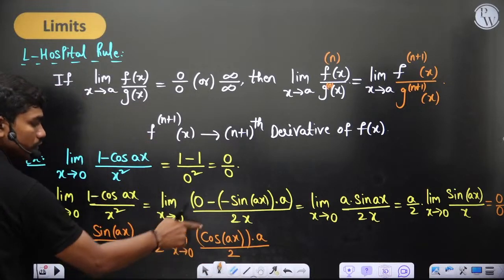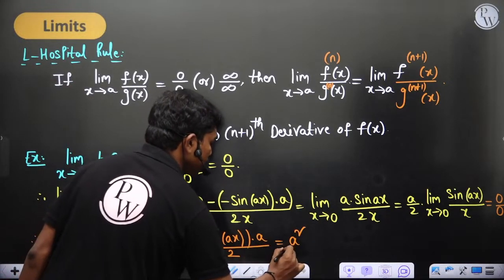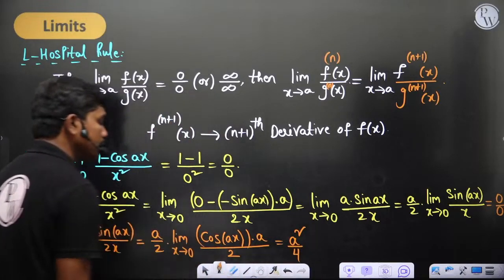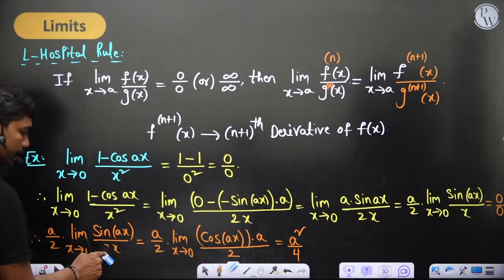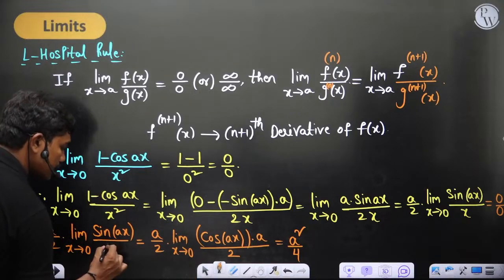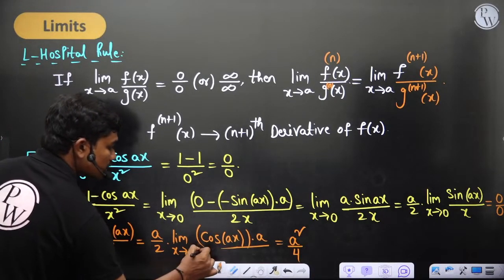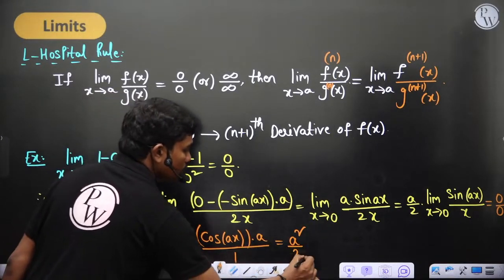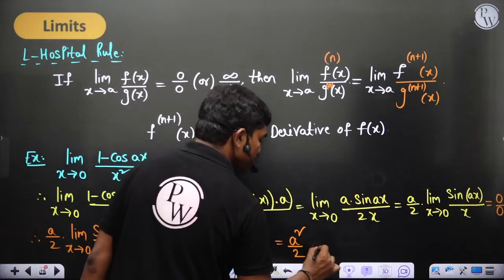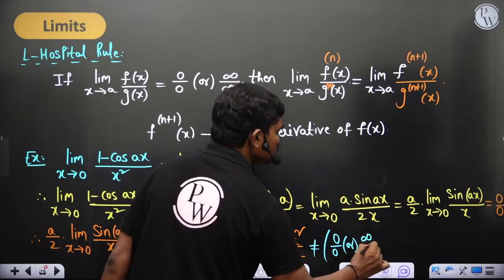Now if you put x equal to 0 in this, we have a square by 2. I think there is only x here, there is no 2 here, then this is 1, the derivative of x is 1, so we have a square by 2, and this is not equal to 0 by 0 or infinity by infinity. Clear? So the loop has ended.